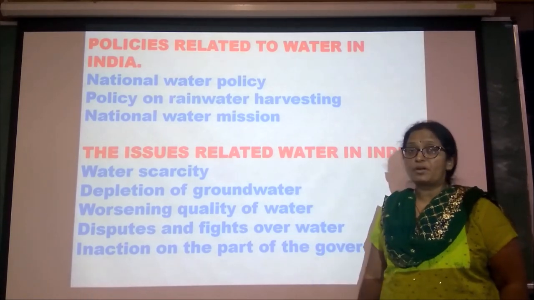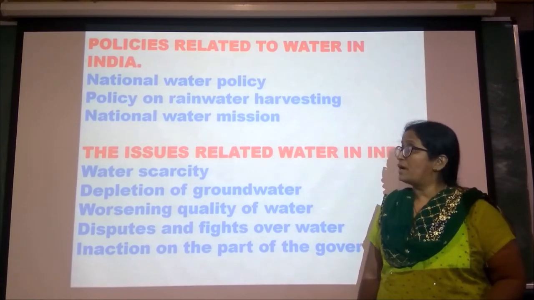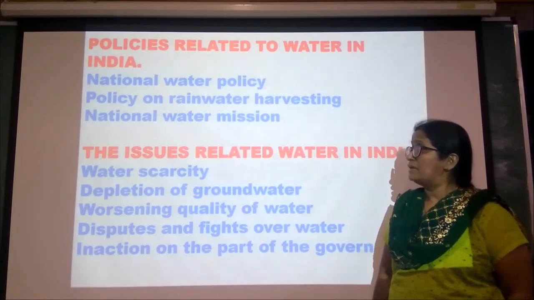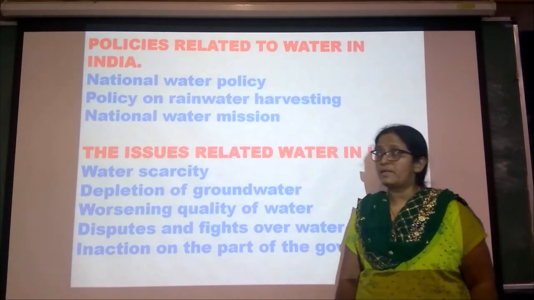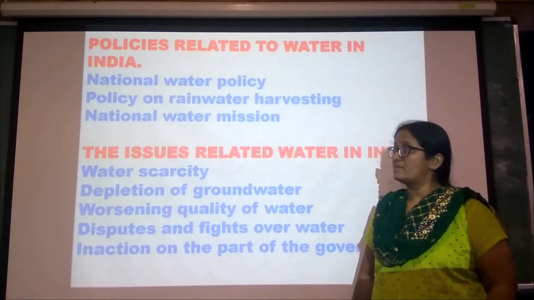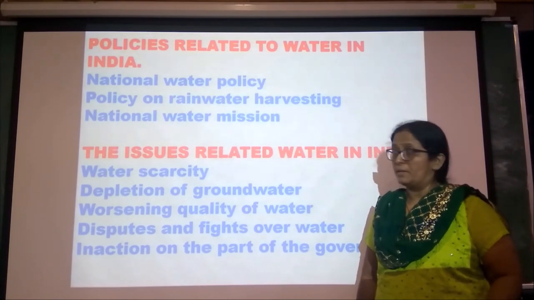The second is the policy on rainwater harvesting: to fulfill the demand for water, we have to carry out rainwater harvesting. The third one is the National Water Mission. All these three policies are helpful in conserving the water that is required for the people.